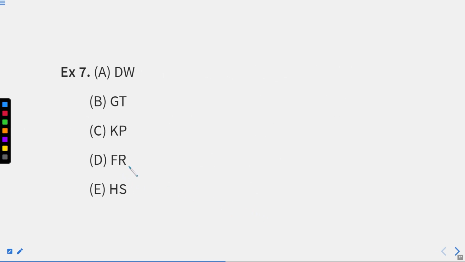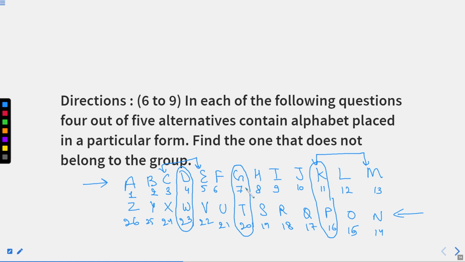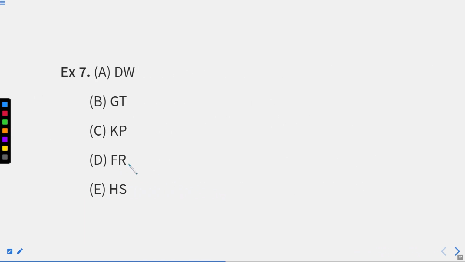Talking about F, R and H, S. You can see H and S are opposite to each other. It means H is on the 8th position from the starting and S is also on the 8th position from the end. But what you can see here is that F and R are not opposite to each other. So I hope you are able to get the relation between them, and this relation can be derived with the help of that table itself.